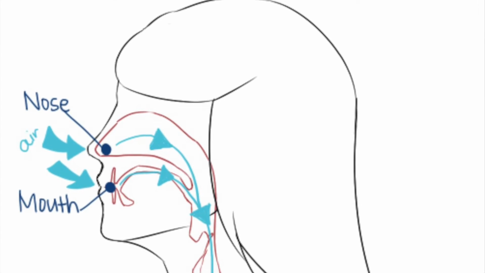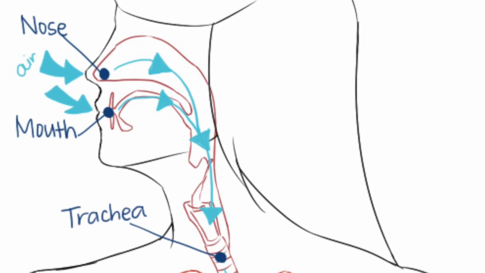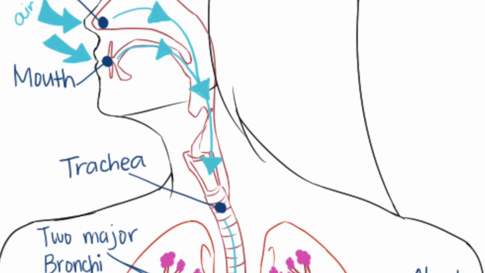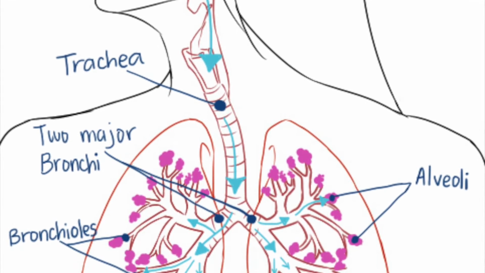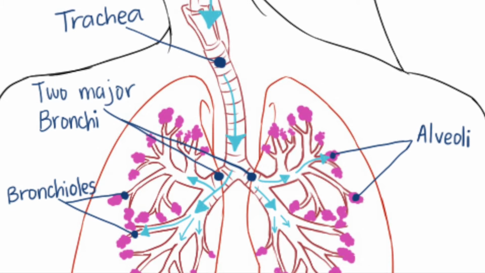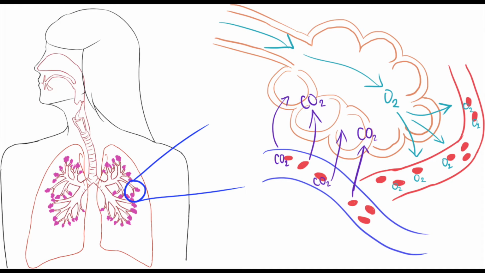In homeostasis, air passes through the nose and the mouth, then travels to the trachea and branches off to the two major bronchi. The two bronchi then branch off more into smaller tubes called bronchioles. And finally, the air moves to the small sacs called alveoli where gas exchange occurs. In the alveoli, the air breathed in contains oxygen, which is passed to the blood, while the carbon dioxide collected by the red blood cells is removed from it.